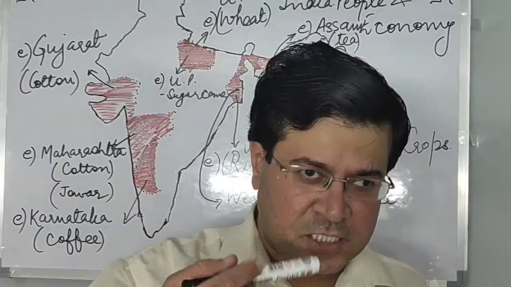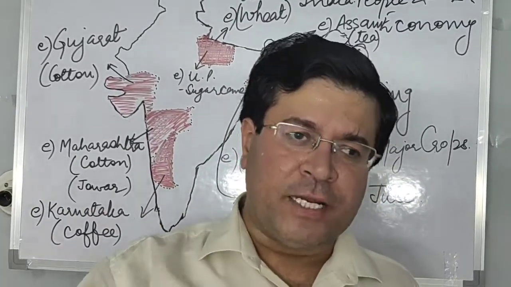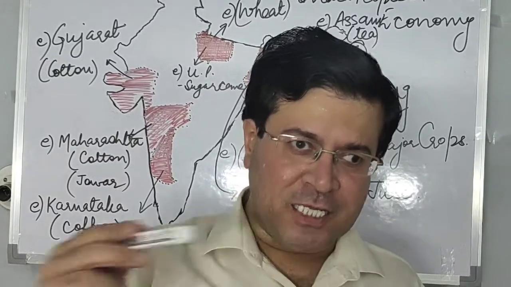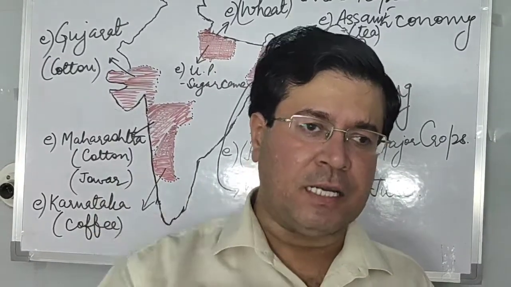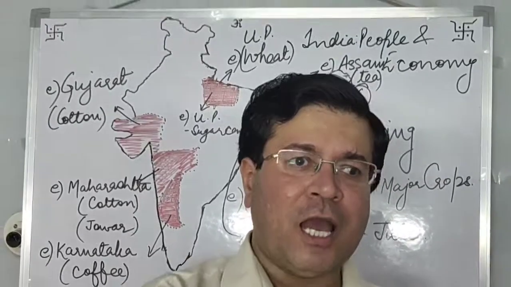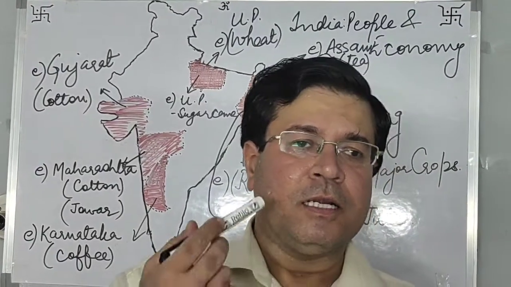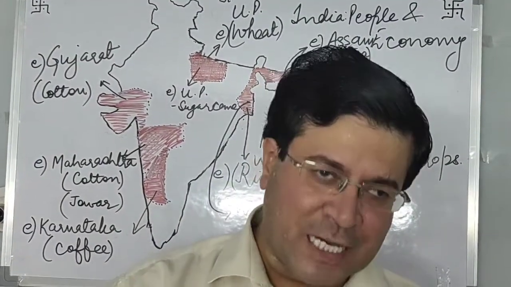Yes friends, it is taking very long, so remaining maps we'll do in the next video. So in map series part 2 we have done in this video today the major crops leading producers, and in the previous map we have done the cities with 10 million and above population.